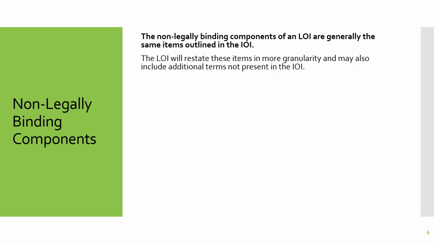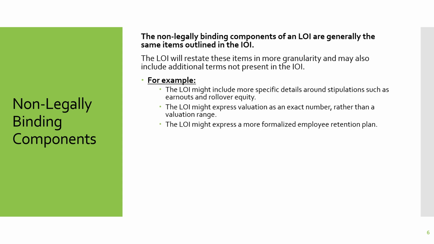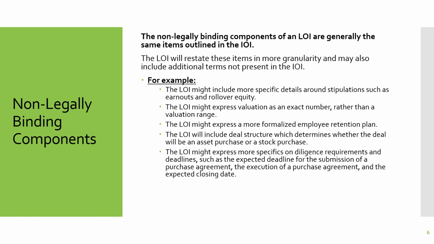Now, the LOI will restate these items in more granularity and may also include some additional terms not present in the IOI. For example, the LOI might include more specific details around stipulations such as earnouts or rollover equity. It might express valuation as an exact number rather than a valuation range. It might express a more formalized employee retention plan. It might include deal structure, which determines whether or not the deal will be an asset purchase or a stock purchase. The LOI might express specifics on diligence requirements and deadlines, such as the expected deadline for the submission of the purchase agreement, the execution of the purchase agreement, and the expected closing date.